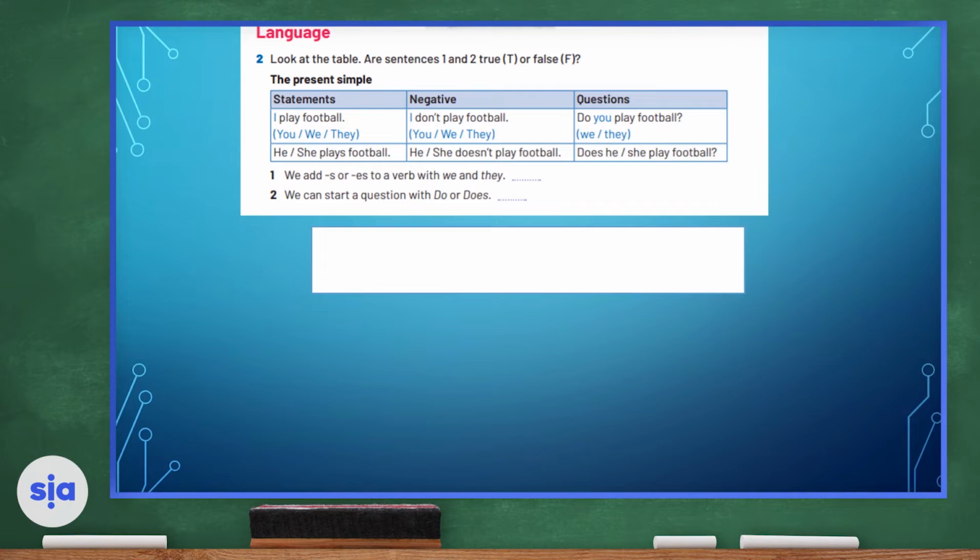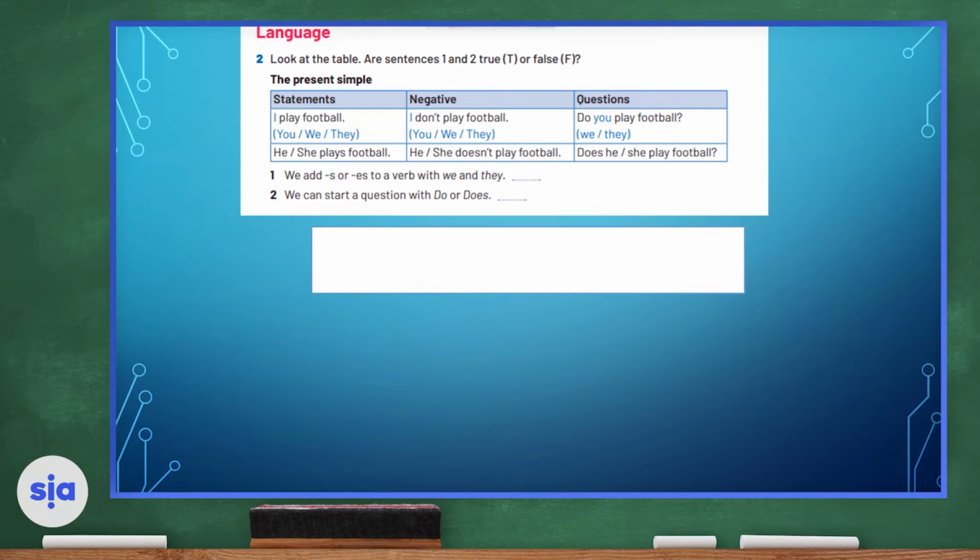We can always switch up with I, and we can use other subject pronouns such as you, we, or they in both statements and negatives along with questions. So we might say he or she plays football, or he or she doesn't play football, or doesn't he or she play football? So now in number 1, we add s or es to a verb with we or they.